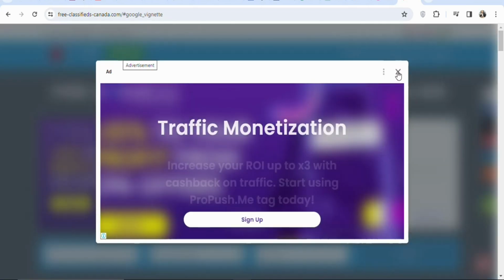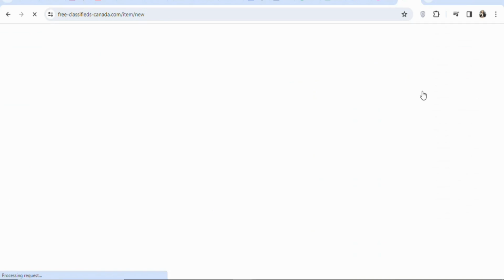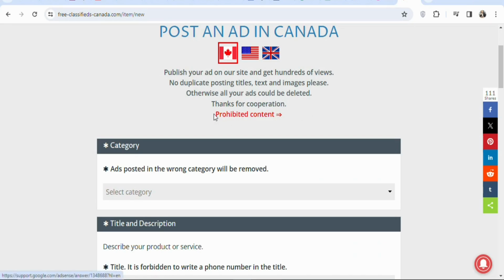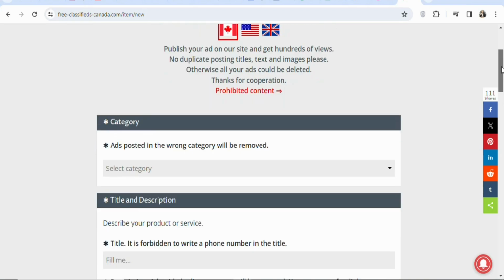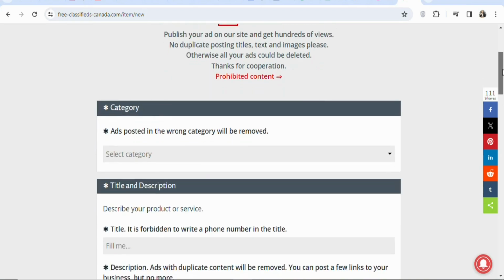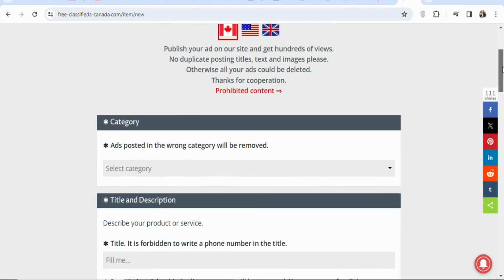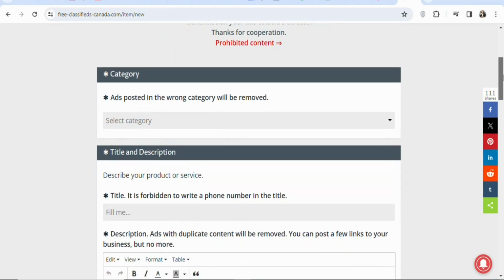Once you click on it, just close the ad, close this one. Once that is done, you can see right here they have prohibited content that they don't want you to post on this website. So you have to click on it. Once you click on it, you get to know the content that is not allowed to be promoted on this platform. But in this case, I know it, so I'm not going to read it again, so just leave it.